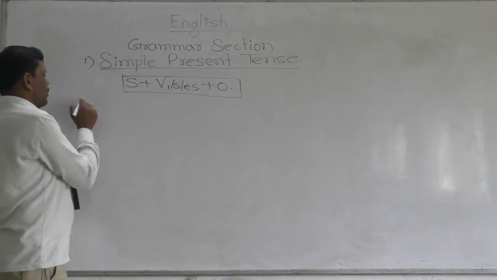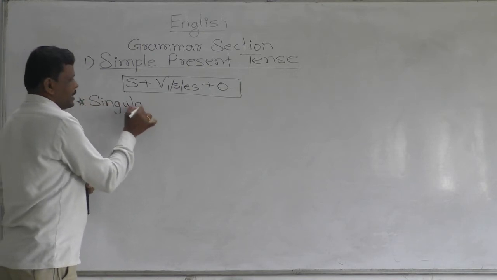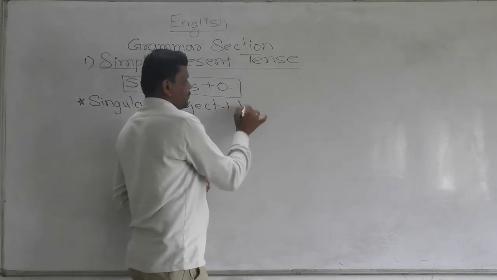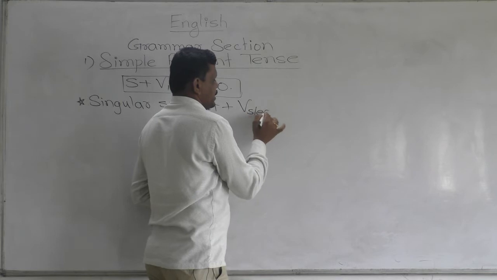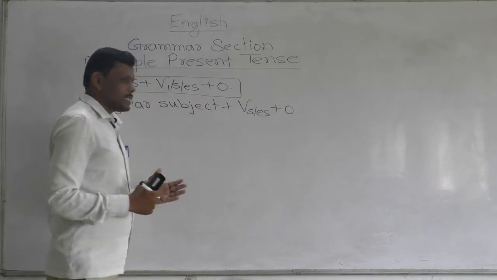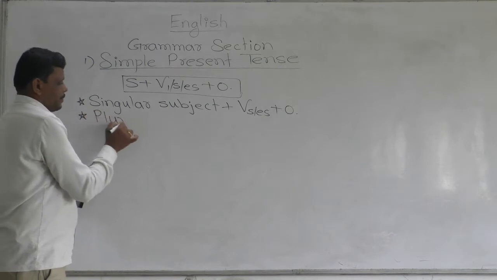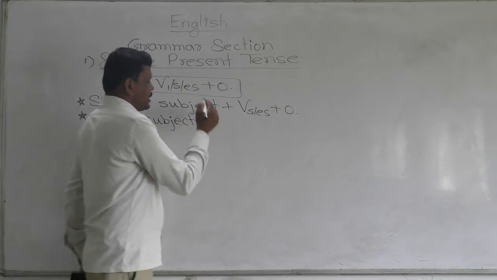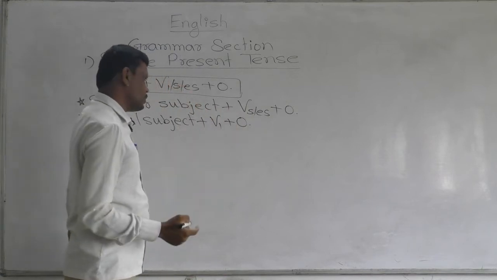In the last lecture we have already discussed if there is the singular subject, carry verb and its s form, means there is s or es to the main verb and object, okay. Examples we have already taken. If there is the plural subject, after plural subject in simple present tense we have to place V1 and then object and last full stop.